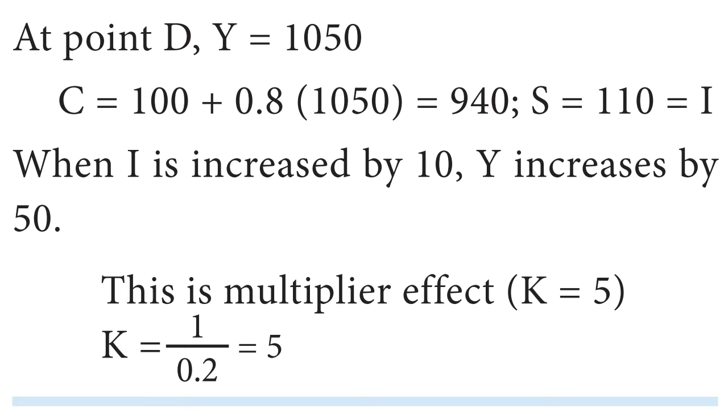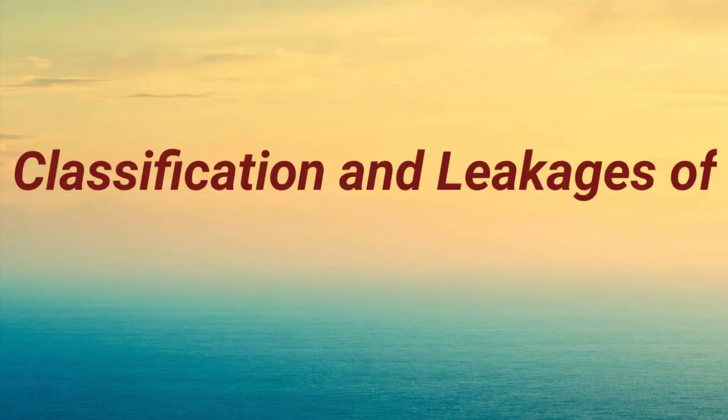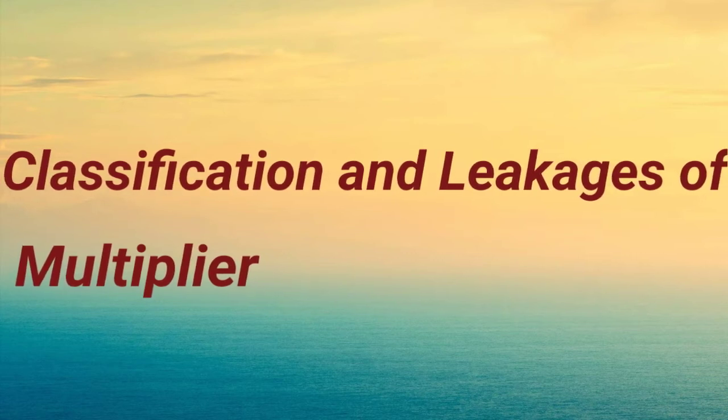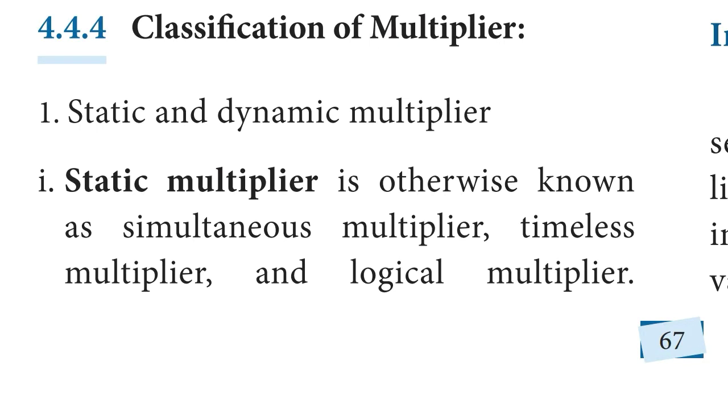Formula: K is equal to 1 by 1 minus MPC is equal to 1 by 1 minus 0.8. Therefore, 1 by 0.2 is equal to 5. Secondly, you are going to learn about classification and leakages of multiplier. Classification of multiplier. There are two classifications of multiplier. First, static multiplier and dynamic multiplier.